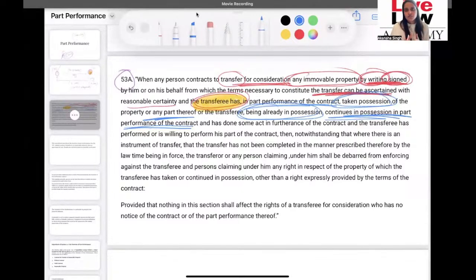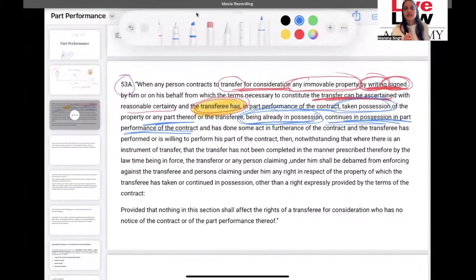In addition to this, if there is a possibility that he was already in possession, he was enjoying the property as a tenant, and now he's interested in buying the property. So even if he was already in possession, this also gets protected, and he will again have the protection of 53A. And there is an 'and' between this.